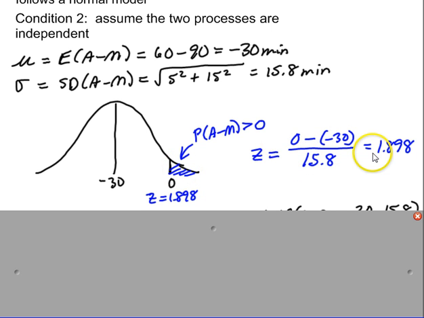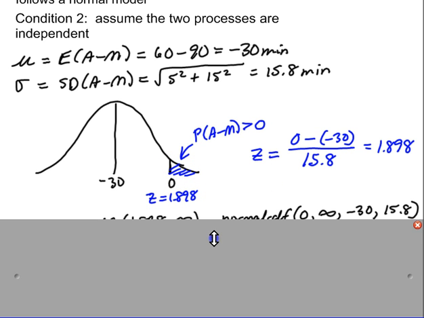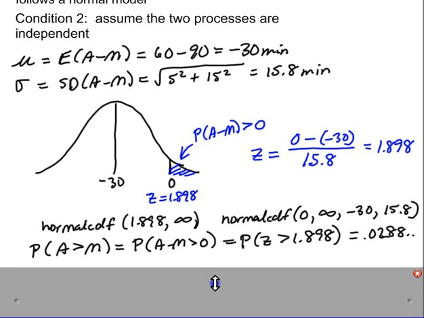I can compute a z-score. You can see the z-score is close to 2, and if it were 2, we'd expect this to be about 2.5%, so we'd expect a little more than 2.5%. Using normal CDF, here's our 0, infinity, negative 30, 15.8, or if you were using the z-score, you could just do the z-score and then positive infinity. So the probability that A is greater than M, or the probability that A minus M is greater than 0, is equal to the probability that the z-score is greater than 1.898, which is about 2.8%.